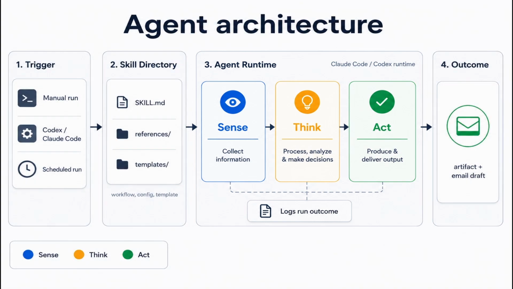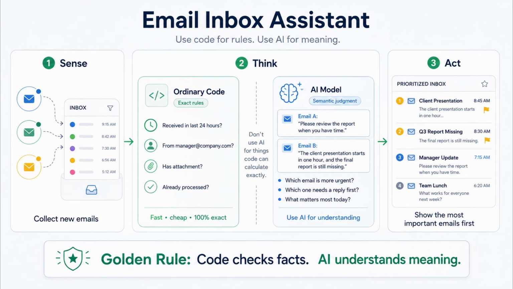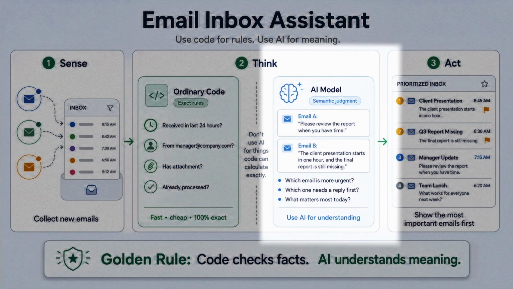Here's the detail that trips people up first. Not everything in Think belongs to the AI. Let's understand this with an example. Imagine we are building an agent that reviews your inbox every morning and shows you the emails that need attention. Normal code is perfect for tasks with clear rules and exact answers. These are simple checks. There is no reason to send them to an expensive AI model. Now, imagine 2 emails. Both emails may come from the same person and contain similar words, but the second email is clearly more urgent. This is where AI is useful.